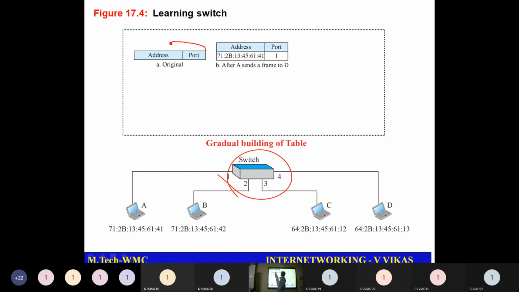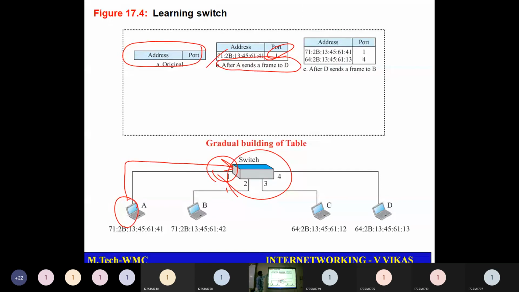So this is the starting point. I have the table, but I do not have any information in the switch. When node A sends a frame to D, how will it send? It will start here and send the frame all the way to the switch. I have received a packet on port 1, and I can see who the sender is. With that, I come to know that at port 1 I have device A.